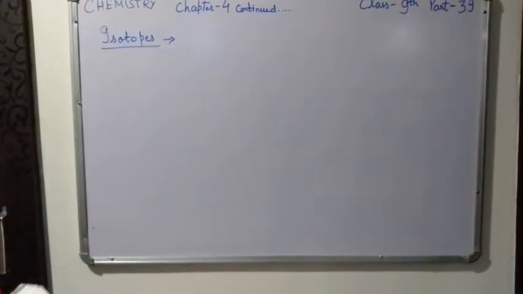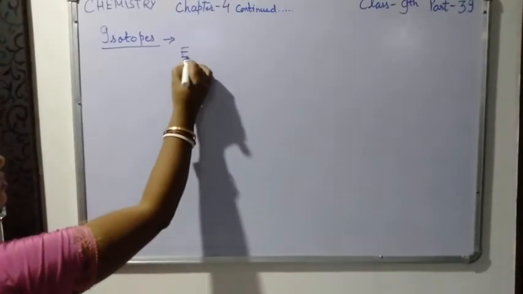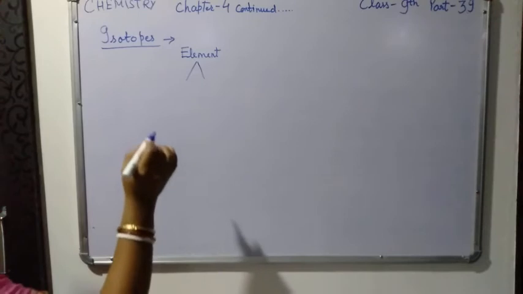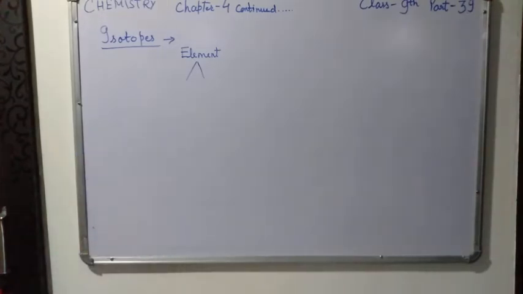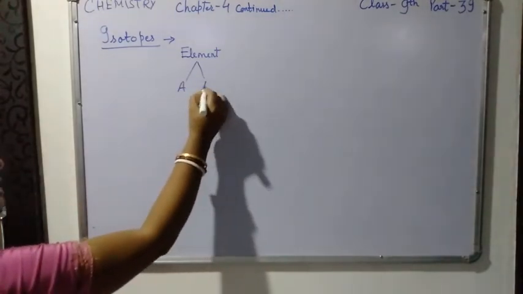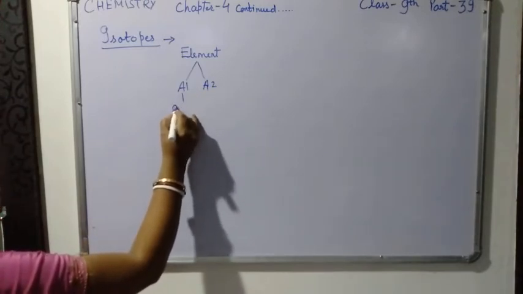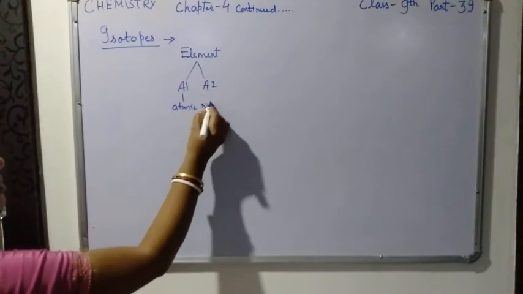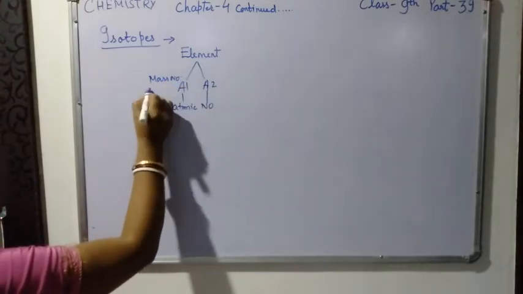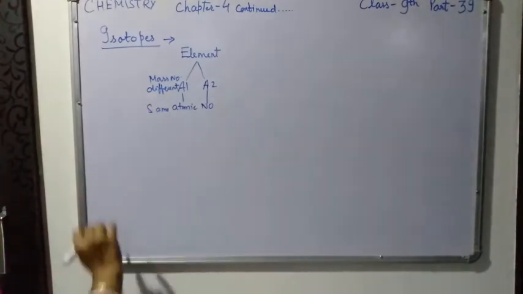It is noticed that two or more atoms of the same element... Suppose you have one element and in this element two atoms are there. Suppose this is atom 1 and this is atom 2. They may have the same atomic number, but their mass number may be different.